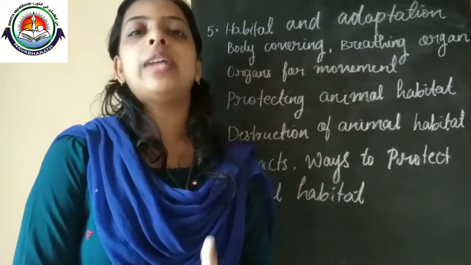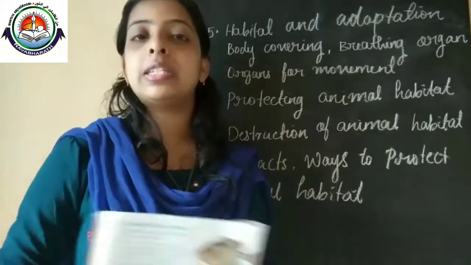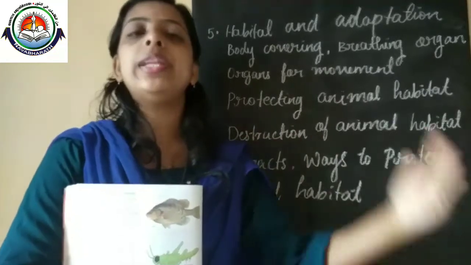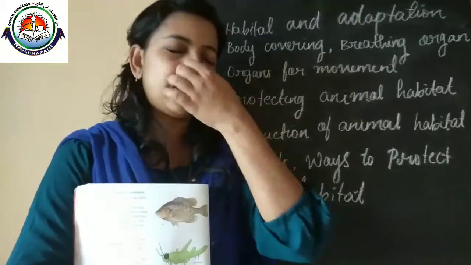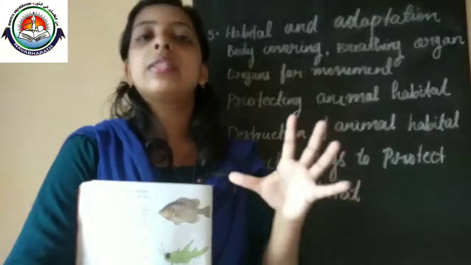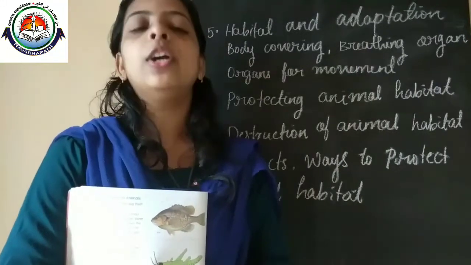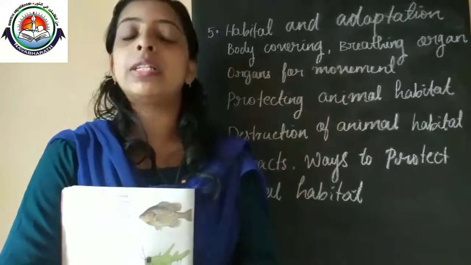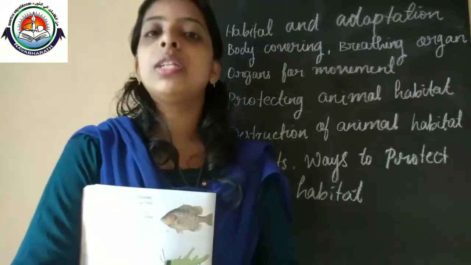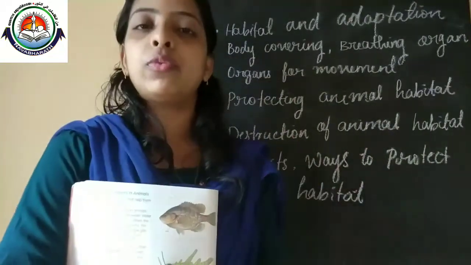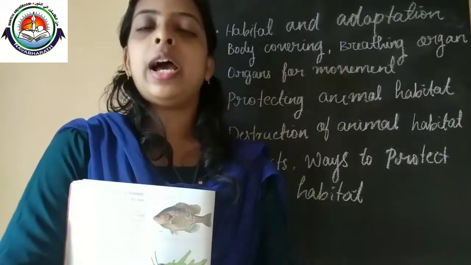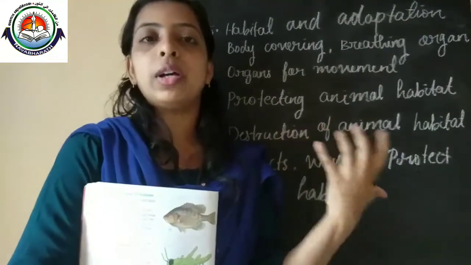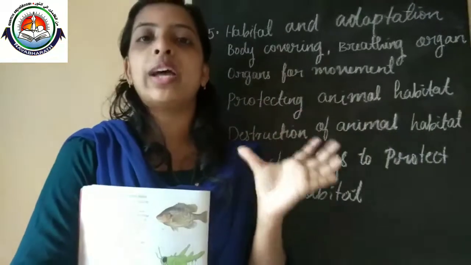Then, the impacts of the destruction of animal habitat. We already learned that a habitat can fulfill the needs of an animal. So what are the impacts of the destruction? These animals come to the cities, and some of them die because of the unavailability of food and water.